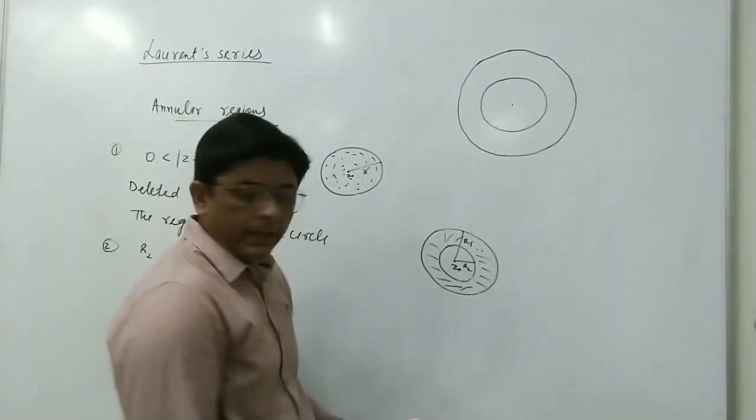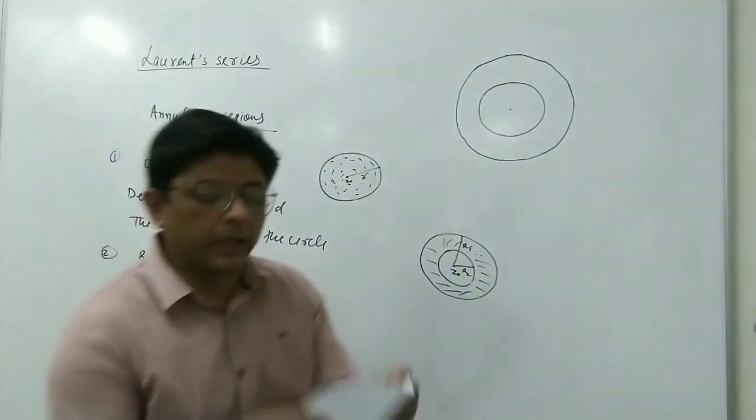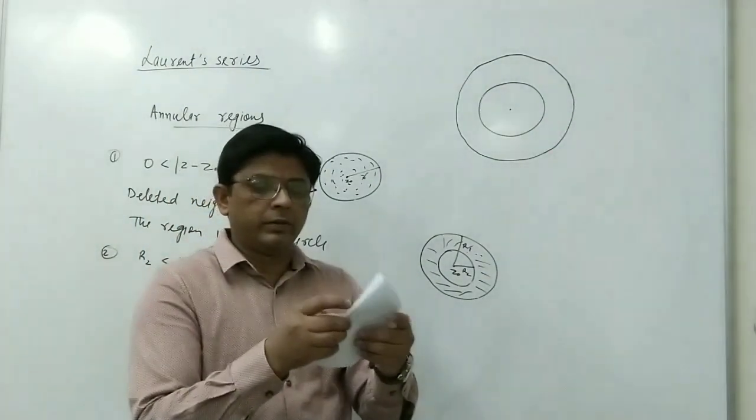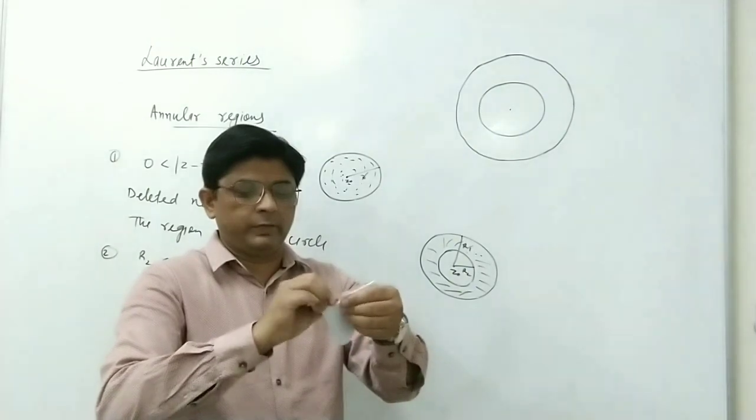Again we can understand this. Suppose we have this circle. Now suppose we take it like this.